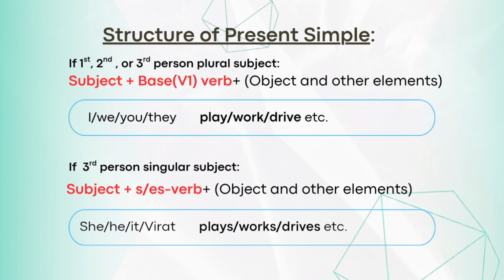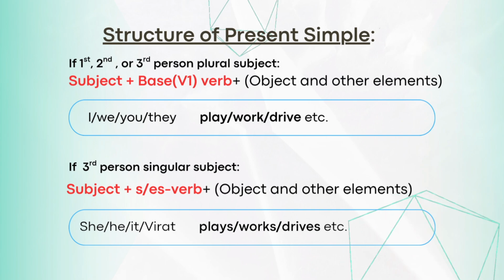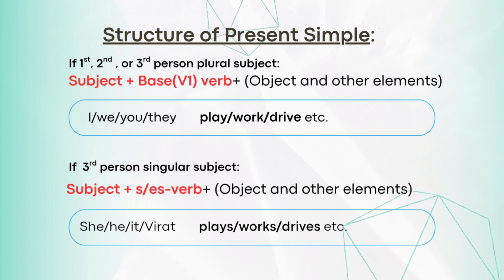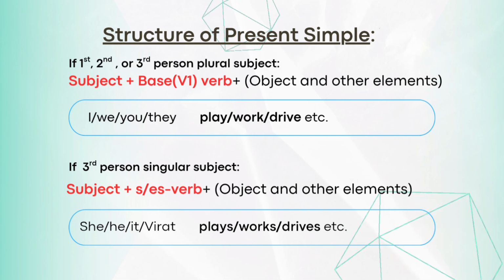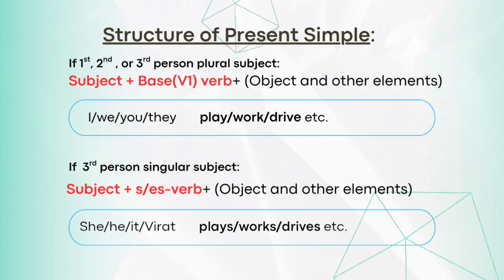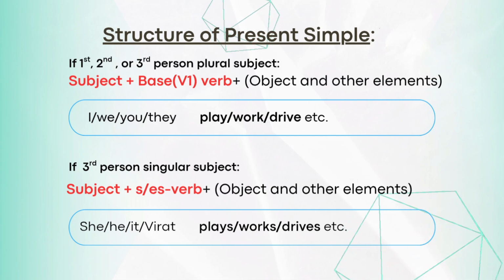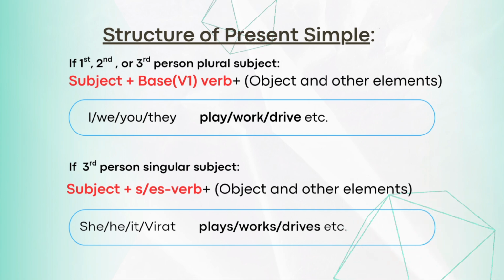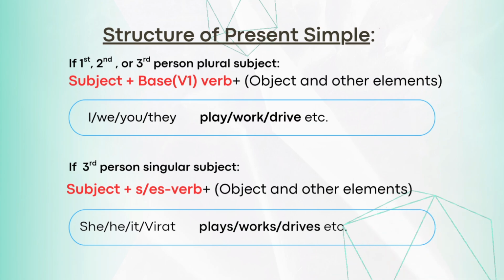Now look at the structure of present simple tense. We have to apply the subject and the base form of the verb, also called the V1. Let us make it very clear through a diagram. Look at the examples. So for the first and the second and third person plural, we have to apply the V1 form without S or ES. And only for the third person singular, something like he, she, it, or someone's name, any singular person, we have to apply the S or ES form of the verb.